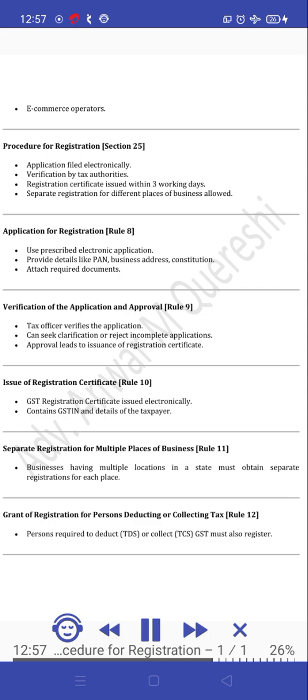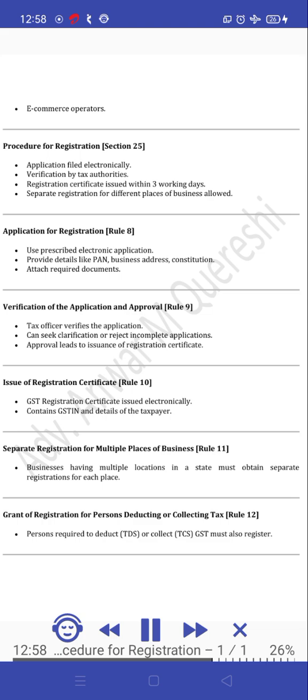Application filed electronically. Verification by tax authorities. Registration certificate issued within 3 working days. Separate registration for different places of business allowed. Application for registration, Rule 8. Use the prescribed electronic application. Provide details like PAN, business address, constitution. Attach required documents. Verification of the application and approval, Rule 9.